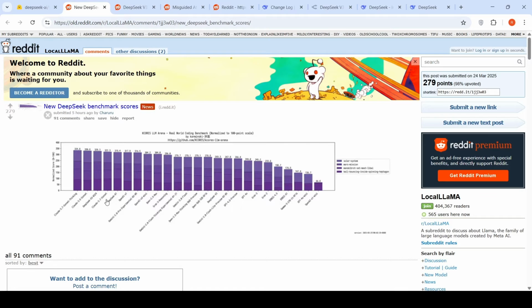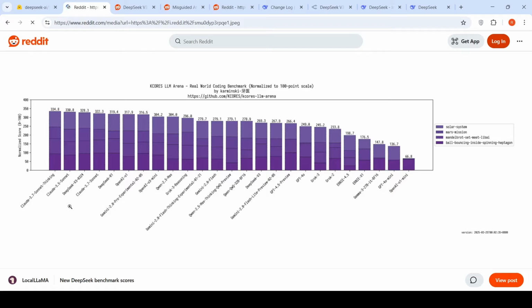And here are benchmarks, again comparing it with various models. So, a real world coding benchmark normalized on a scale. If you look at this particular benchmark also, where do we see DeepSeek? Let's see where it is present. DeepSeek V3 is present over here. DeepSeek V3-0324 is present over here. It compares well with Claude 3.5 Sonnet, and Claude 3.7 Sonnet thinking is still ahead, but it is still good, right? So this is a very good incremental update.